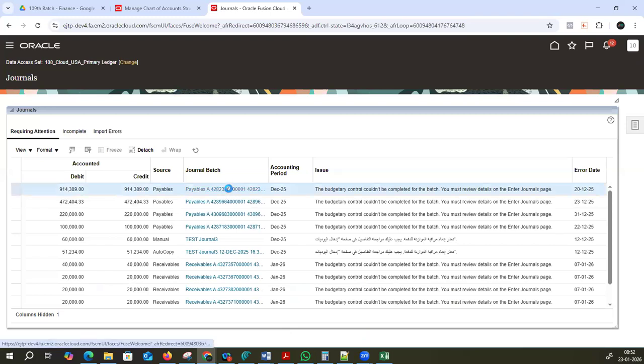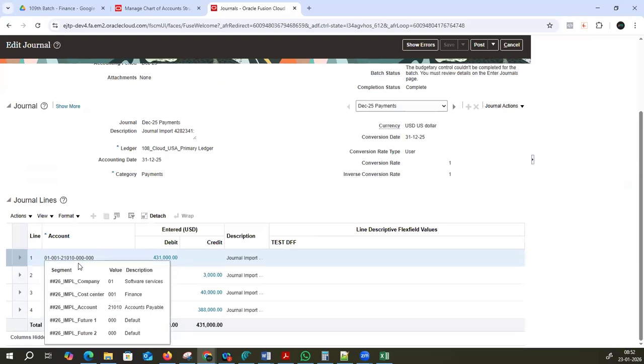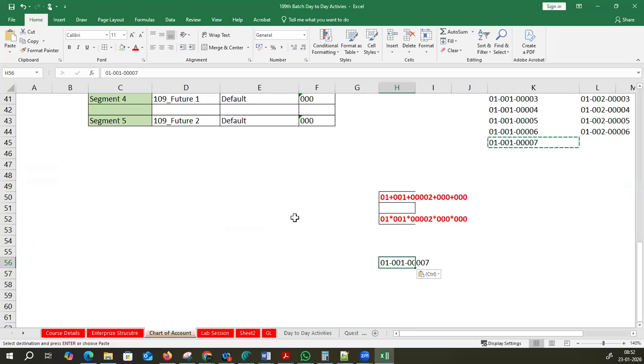Let me show you one of the accounting entries. It will be with hyphens only. A hyphen is an easily understandable way, and it looks decent. This is the code combination. It looks very decent, so that is the reason we always suggest going with the hyphen.